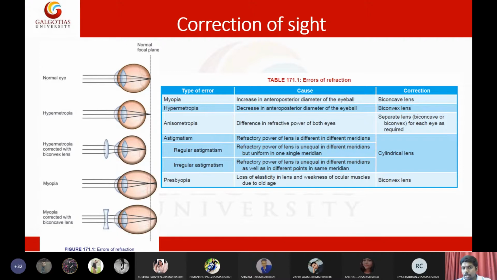Then we have one more thing which is called presbyopia. Presbyopia means loss of the ciliary muscles' elasticity. The muscular elasticity diminishes with aging. So when you become older and older, the elasticity of the ciliary muscle will diminish, and that results in failure of accommodating the shape of the lens of the eye. That results in blurry vision, which is very common in old age people, and this can be rectified by using biconvex lenses. So this is all about the eye and errors of refraction.